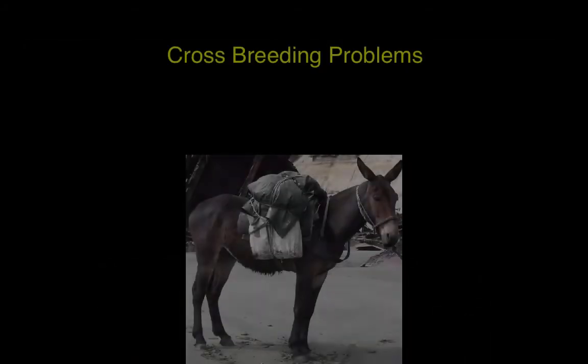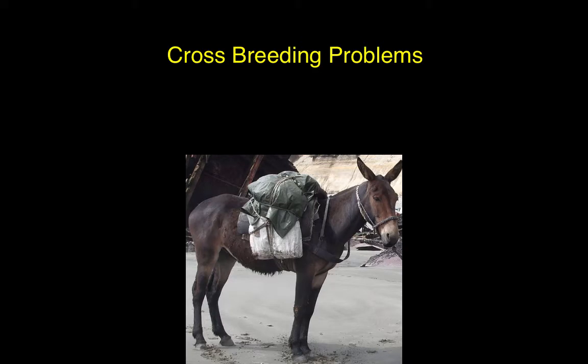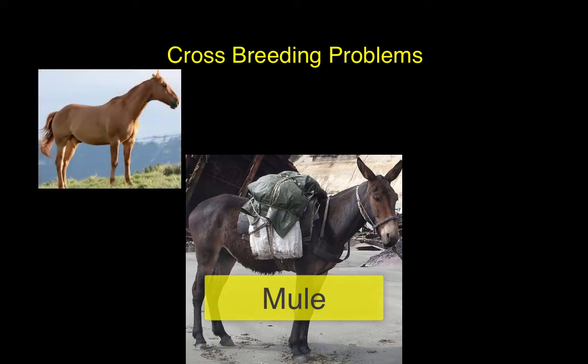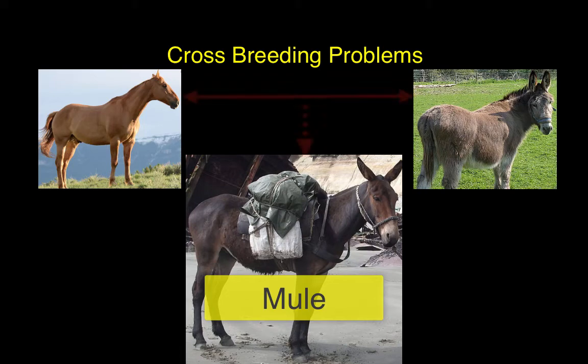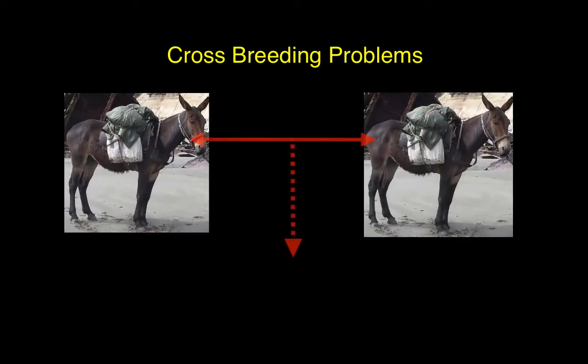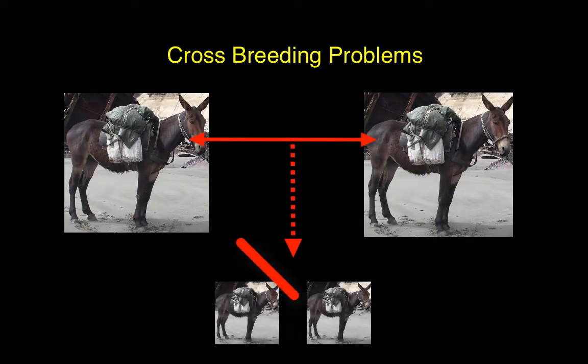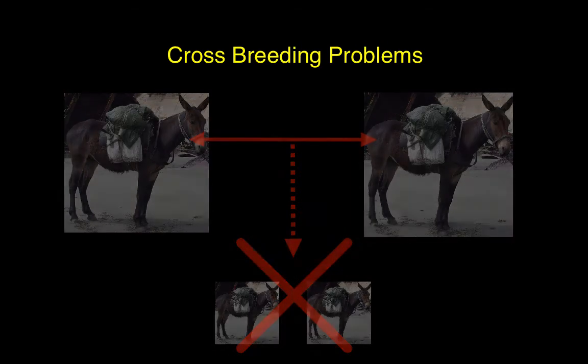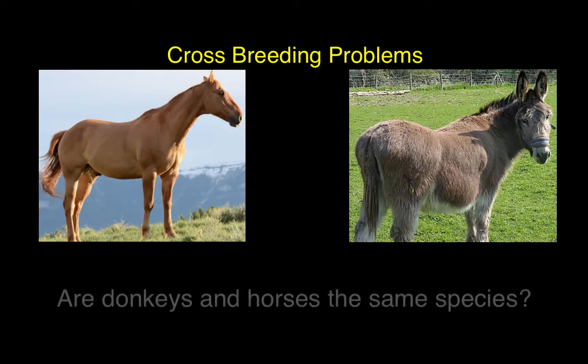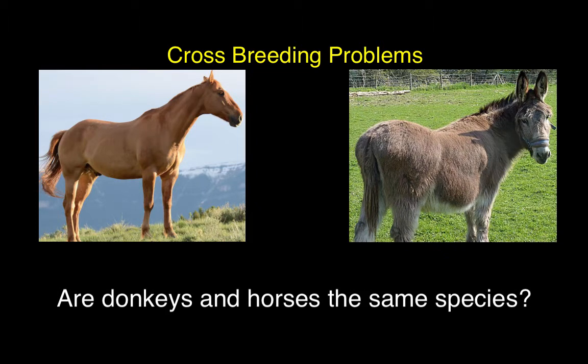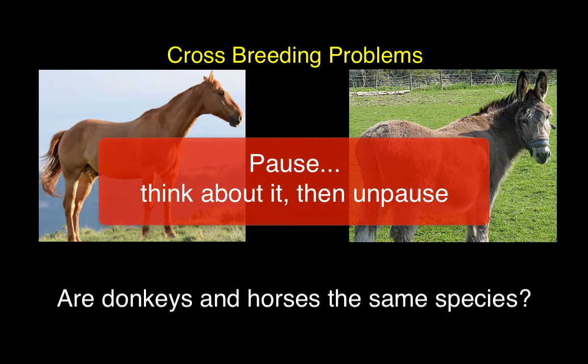Going back to the biological species concept, we'll test your understanding over here. As you may know, there's an organism known as the mule, and it is a cross or a hybrid between the horse and the donkey. Now, the horse and the donkey are able to mate, and their offspring is a mule. The mule is a strong organism, it grows, but it is unable to mate. It is infertile or sterile. According to the biological species concept, would you categorize horses and donkeys as the same species? I want you to pause the video, think about it, unpause when you're ready to discuss.